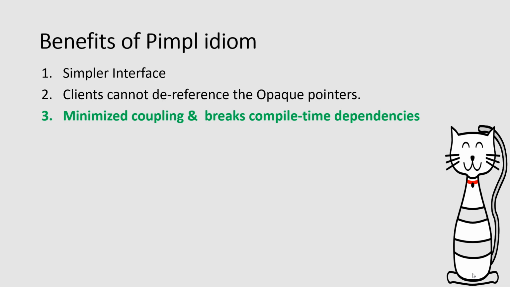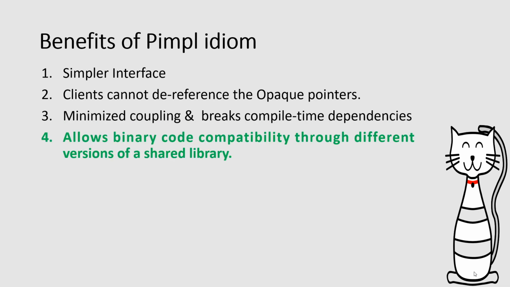Minimized coupling and breaks compile time dependencies. There are no unnecessary dependencies included, thus minimizing the coupling and avoiding any unwanted dependencies. That is, there are no compile time dependencies now. Allows binary code compatibility through different versions of a shared library. This is because now the patch file number is reduced. In our example, if a bug fix is done in the gear assembly class, then the only patch file is gearbox.dll. No other modules are affected due to the modification.